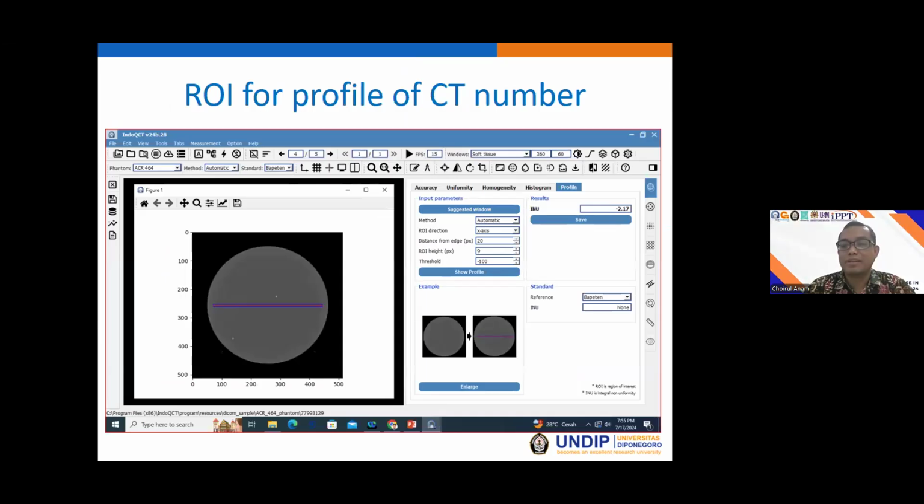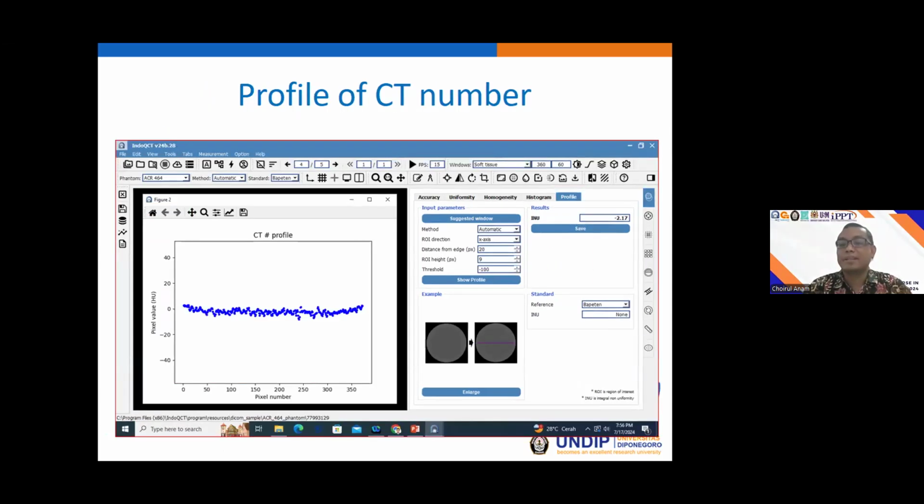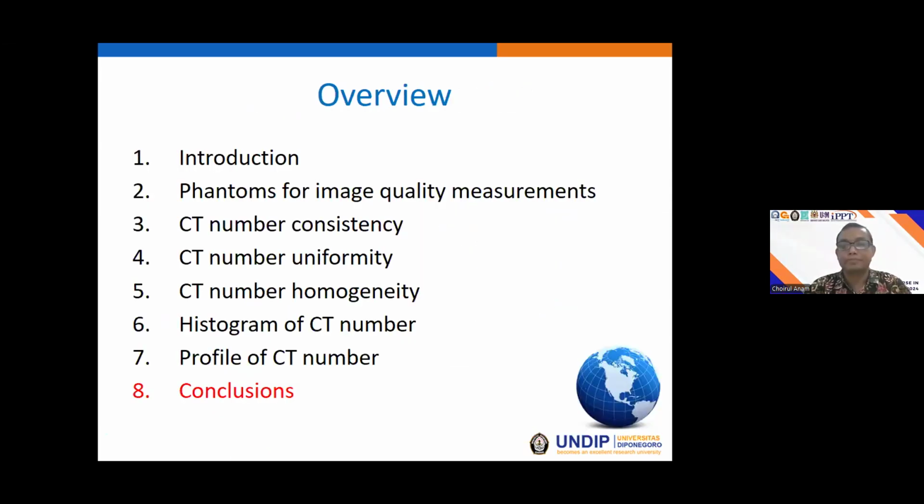This is an example of the QCT. And for the QCT, we not only get the profile in one line, but we can also measure the average, maybe from 3 lines, 5 lines, 9 lines, and so on. Okay, this is the example of the profile measured by the QCT.